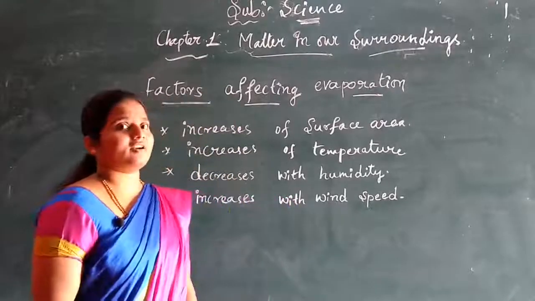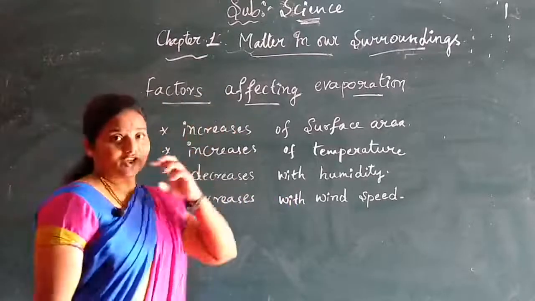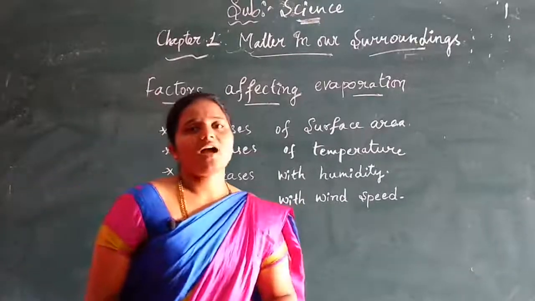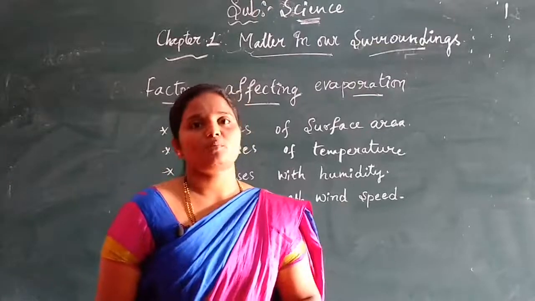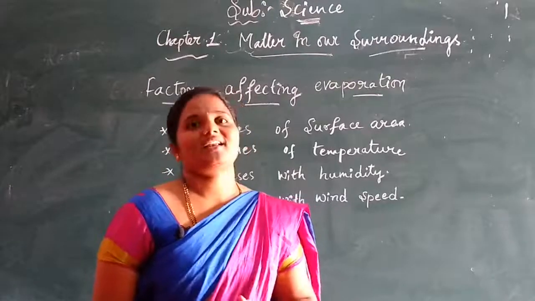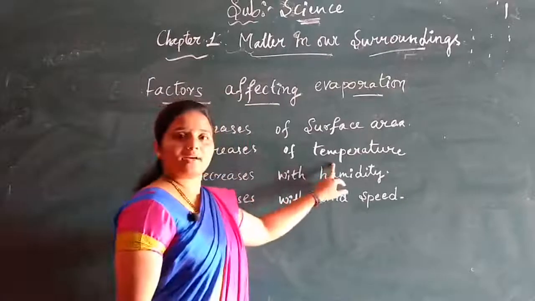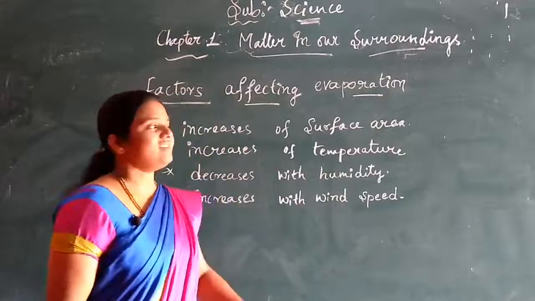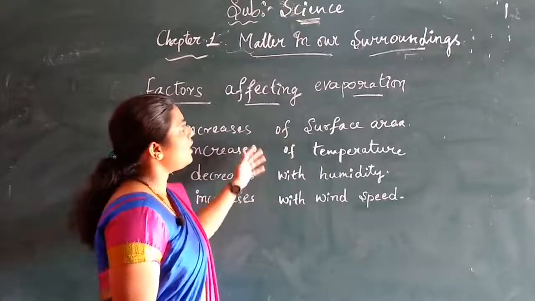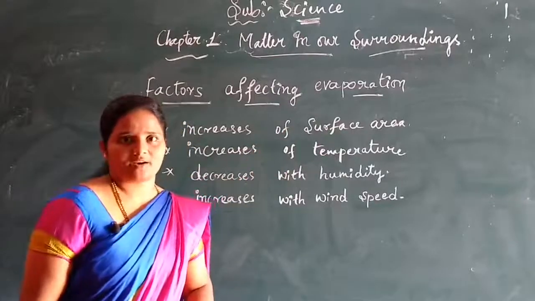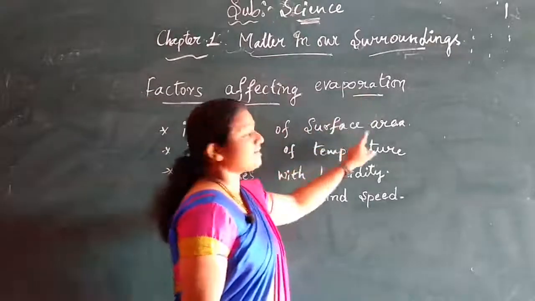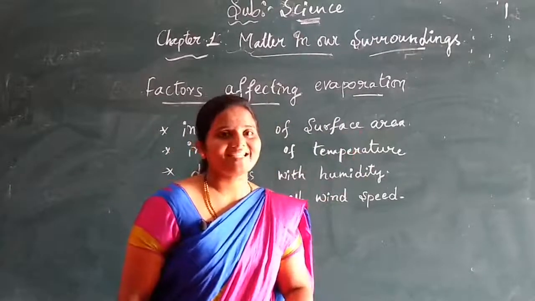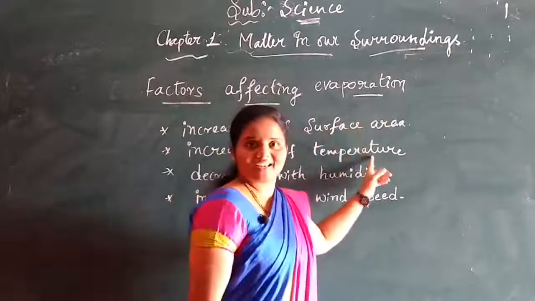Children, there are a few factors which increase evaporation and also some which decrease evaporation. For example, surface area. As we know that evaporation is a surface phenomenon, it increases with surface area. Similarly, it increases with temperature, decreases with humidity, and increases with wind speed. Now we will describe one by one how they affect evaporation. Children, evaporation is a surface phenomenon. Whenever things are spread out, meaning the surface area is increased, we can increase the evaporation effect there, isn't it?